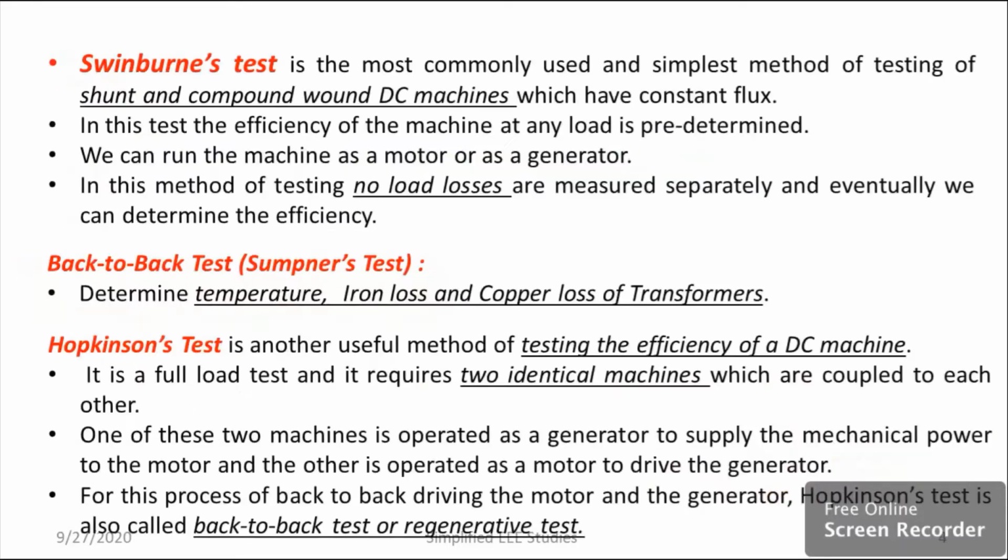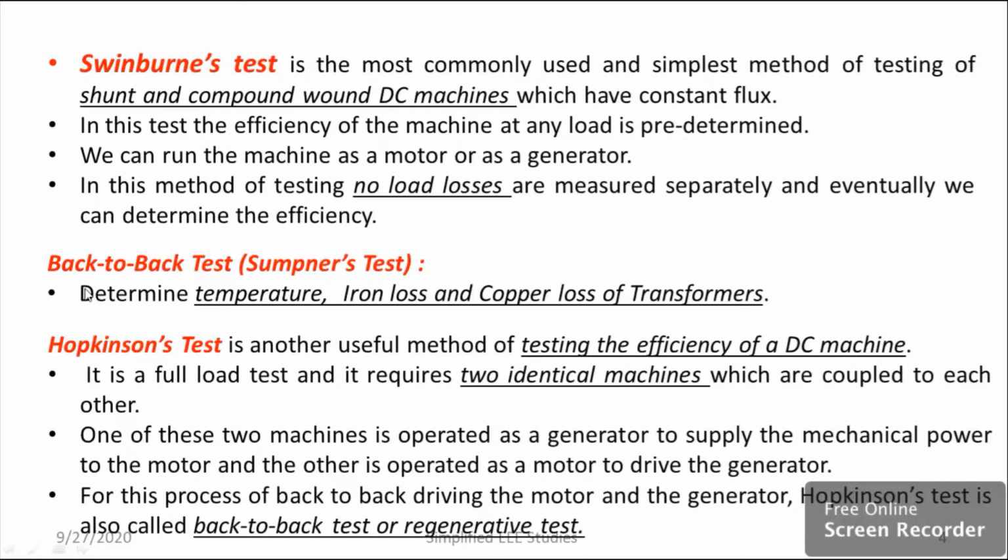So moving on to Swinburne's test. It is mainly applicable for predetermining the efficiency of DC machines. Normally, we use it on shunt and compound wound DC machines. Moreover, we can predetermine the no load losses. So these are the peculiarities of Swinburne's test.